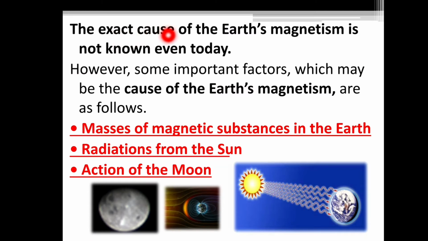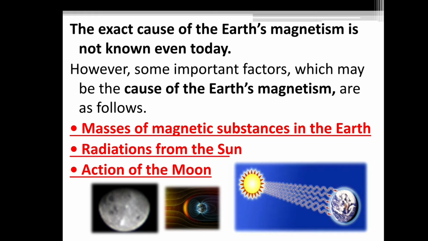The exact cause of the Earth's magnetism is not known even today. However, some of the important factors which may be the cause of the Earth's magnetism are as follows: masses of magnetic substances in the Earth, radiations from the Sun, action of the Moon.